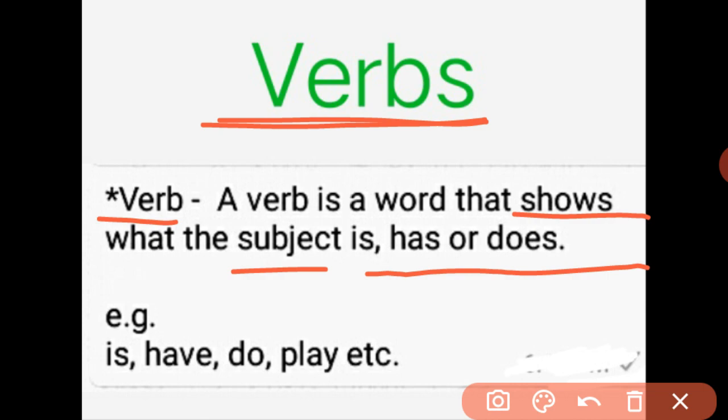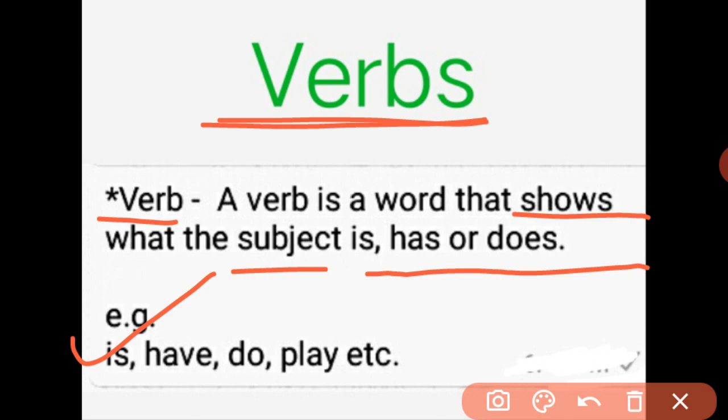Accordingly, verbs can be classified as to be verbs, which tell the state of the subject; to have verbs, which show the possession, what the subject has; and to do verbs, which show the action of the subject. Besides these, some other categories are also there. Separately, action verbs can be considered as another category. Here are some examples of verbs: is, have, do, play, etc.